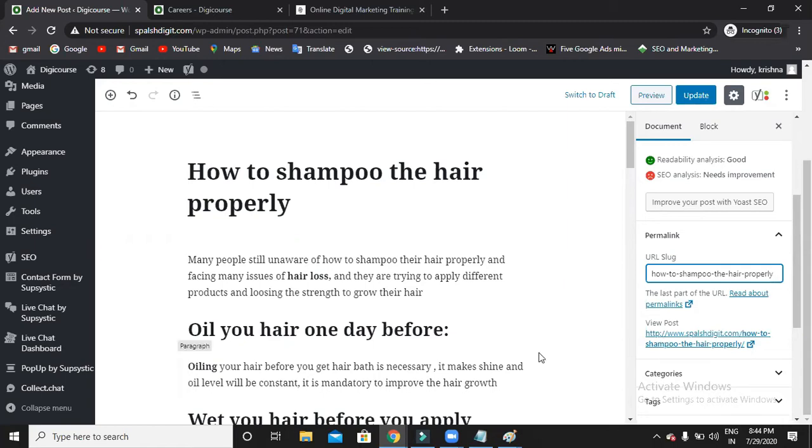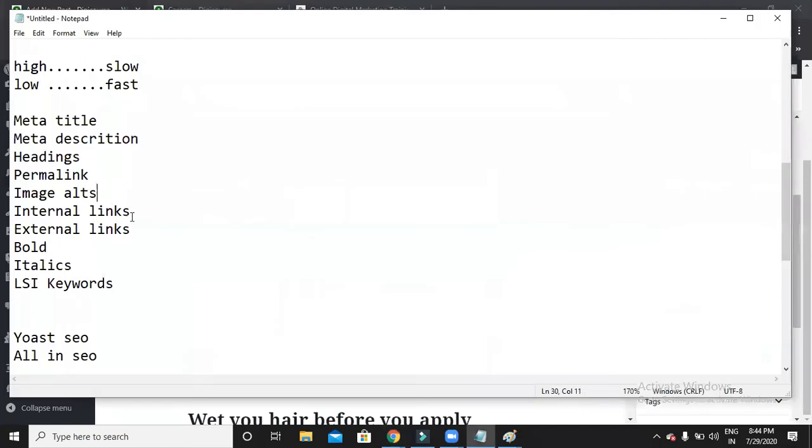So fine. Permalink, image alt, internal links done. The final thing is LSI keywords. LSI means latent semantic indexing keywords, like secondary keywords. If I use these LSI keywords, Google will have more trust in us.